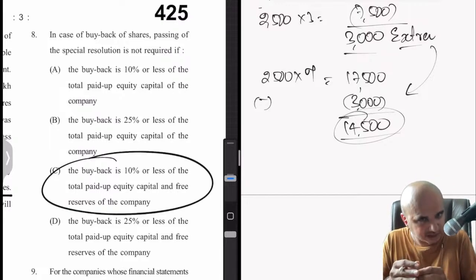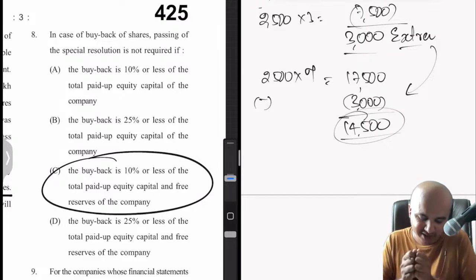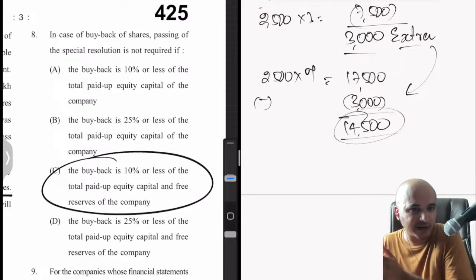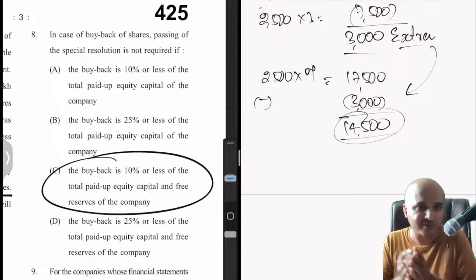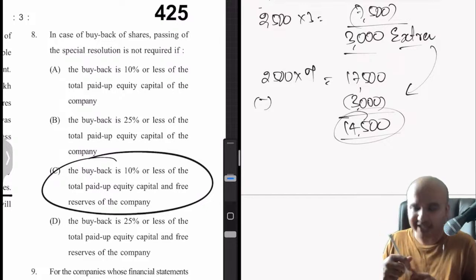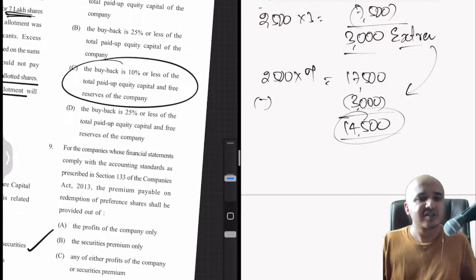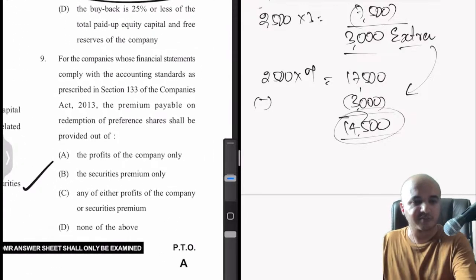If the buyback, that is the amount of share capital which you are buying back, is less than 10% of total paid up equity, then we say a special resolution is not required. Ramesh Durgendran has also mentioned the right answer. It is indeed option C. Okay, let's move on to the next question.